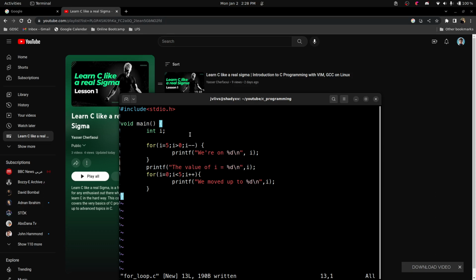The for loops are basic actually. They have the initial value of the iterator. That's why we call it i. And then we have the stop condition, and then we have the next step. What is the next step? Okay, so we start from 5, and the next step is 4, because 5 minus 1 is 4. And where do I stop is when i is over 0.